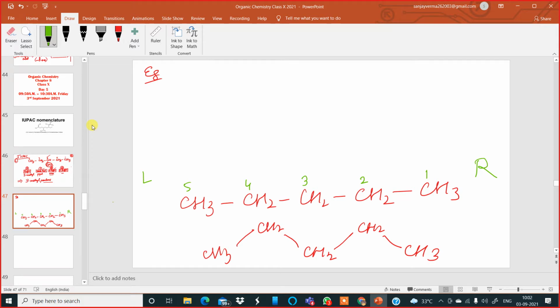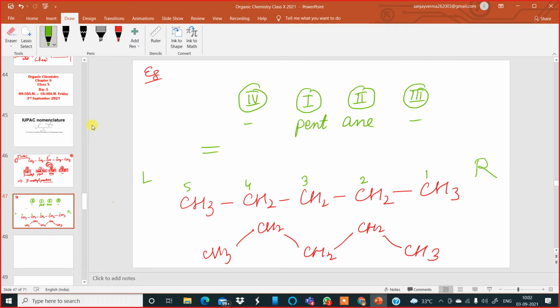And straight away, what is the word root? Pent. What is the primary suffix? It is ane. Is there any secondary suffix? No, sir. Is there any prefix? No, sir. So the correct way of writing the answer is pentane. Am I clear? Yes.